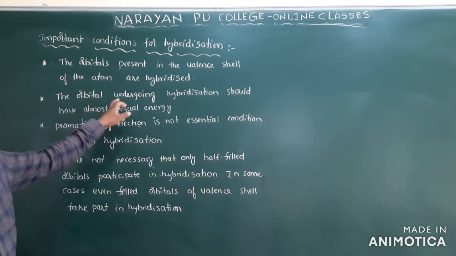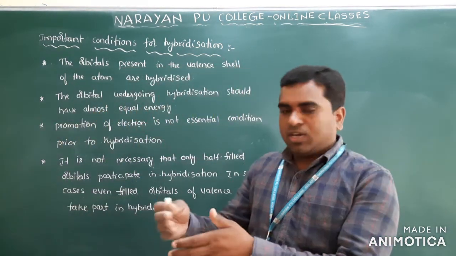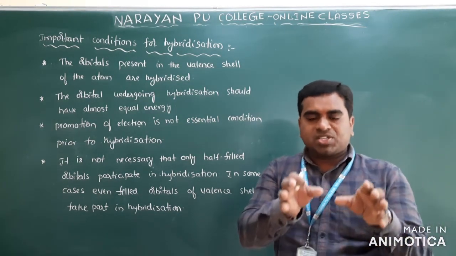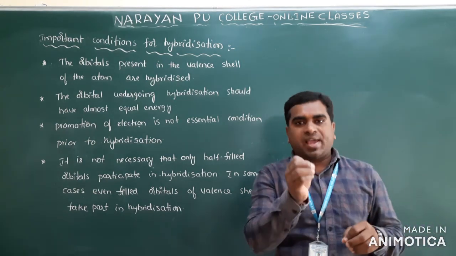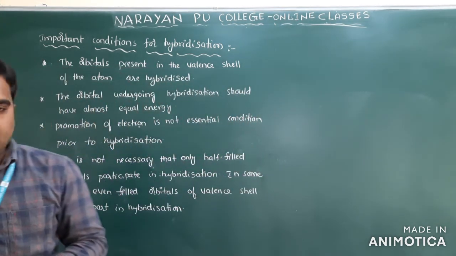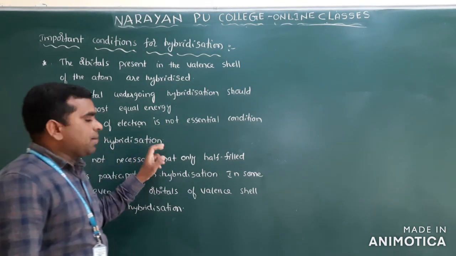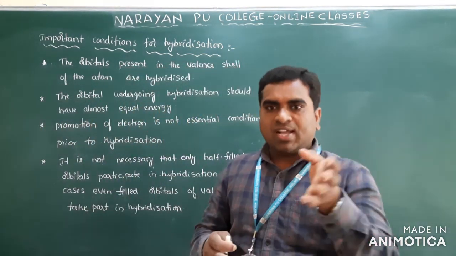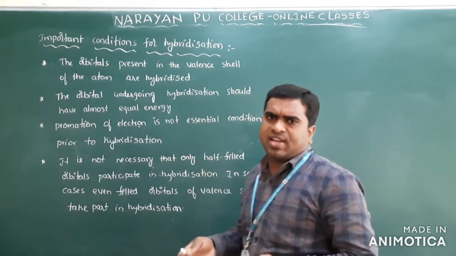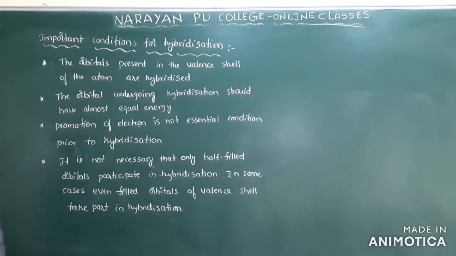Orbitals that undergo hybridization should have almost equal energy. Previously we have discussed this point. The atomic orbitals involved in the hybridization should have almost equal energies. Then only those orbitals are involved in the hybridization. That is the second point. And promotion of electron is not an essential condition prior to hybridization. Promotion means ground state, excited state. This is not necessary all the time. Sometimes it is necessary, that is only the extension.